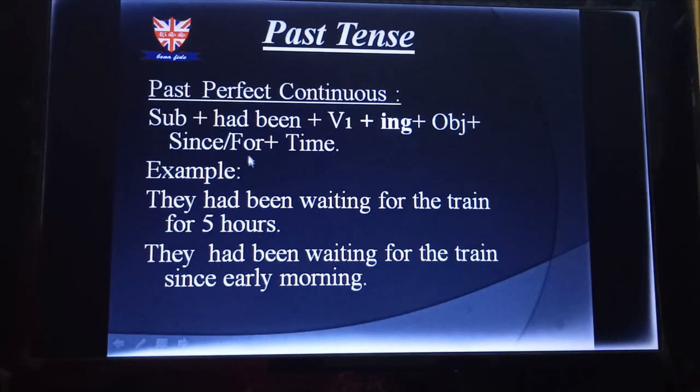So when will we use for? Look at the screen. When we are discussing the period of time, how long we are doing the work, we use for. And since is the starting or beginning time of the work. So they had been waiting for the train for 5 hours, example 1, and the other one with since, they had been waiting for the train since early morning.